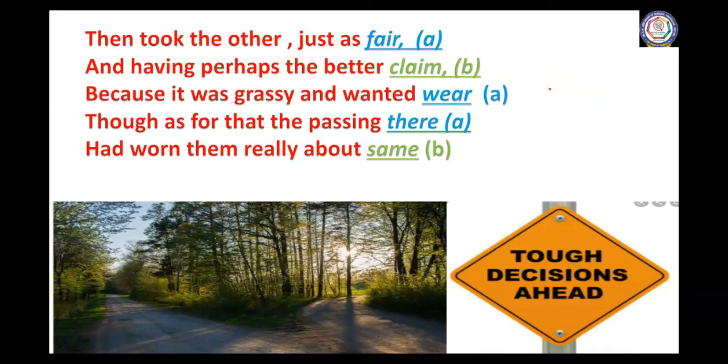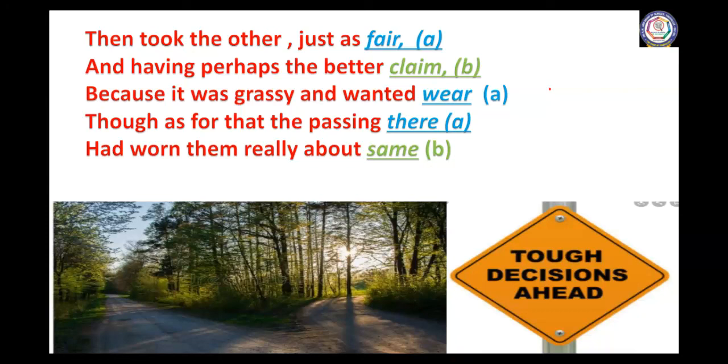So both were just as fair and having perhaps the better claim. So he's saying the other road was equally fair and it was having a better claim, which means the author wants the second road. He says that it is having a better claim. He is feeling the second road is even more appealing to him than the first road.